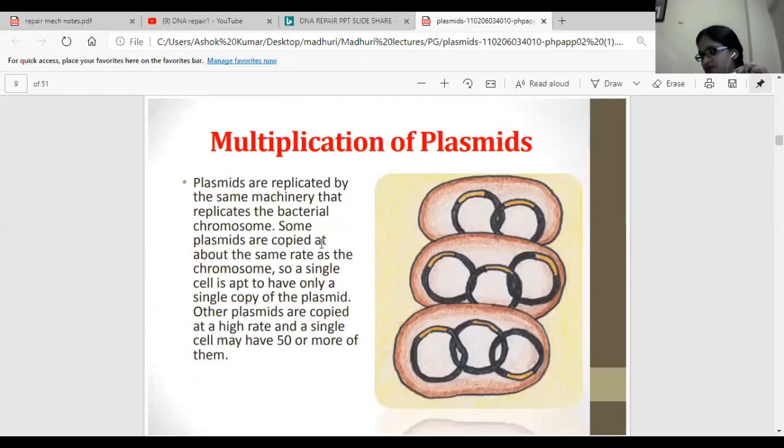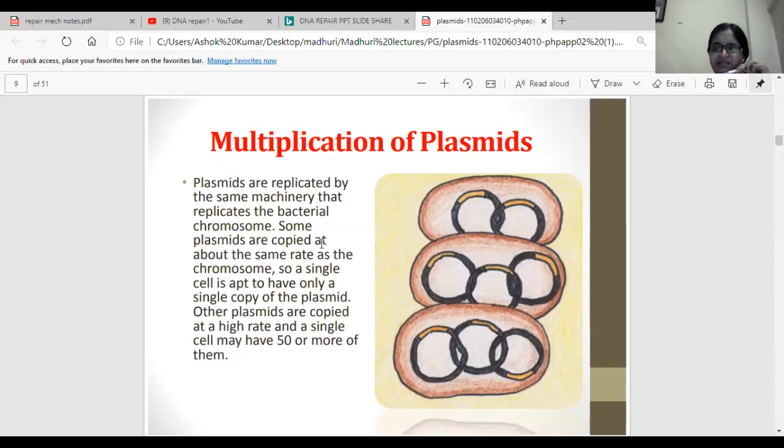So plasmid number is also called copy number. Here we can see that a few cells have a single plasmid and a single bacterial genome. Anyhow, the bacterial genome will be single only. So in some cells, the replication of the plasmid happens along with the bacterial chromosome.